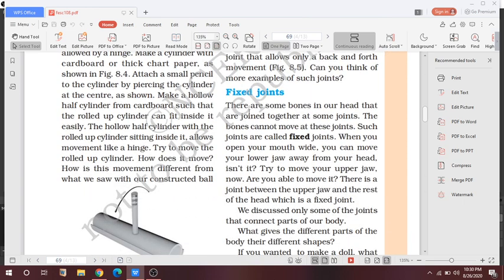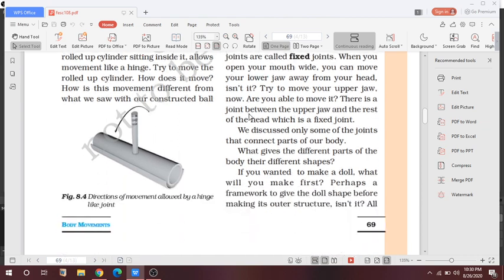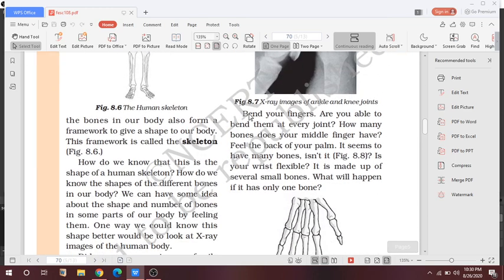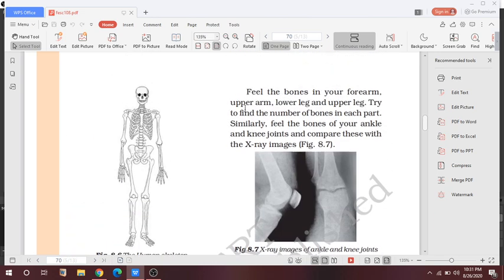What are fixed joints? Fixed joints are the immovable joints because the bones are joined together, and such joints are found in the skull part. So yeah, so here the human skeleton structure is given, which I already explained to you. What is human skeleton? Human skeleton is an internal structure in an organism which helps in bringing the body movement, and it also has a framework that gives the shape of the body and provides the support to the organism.